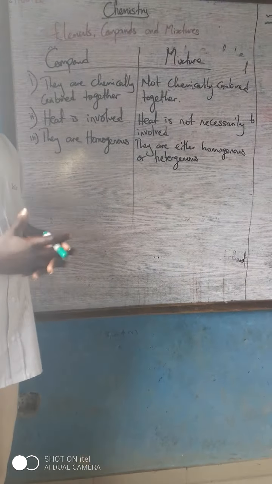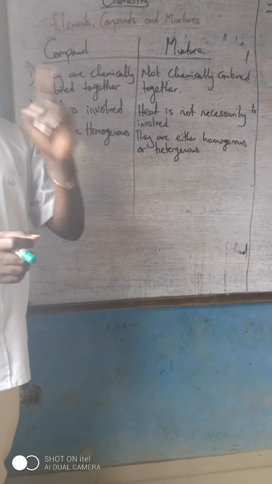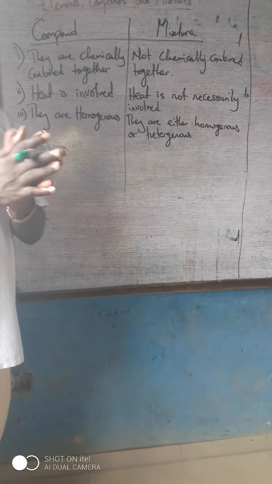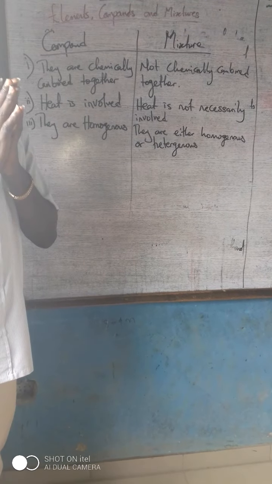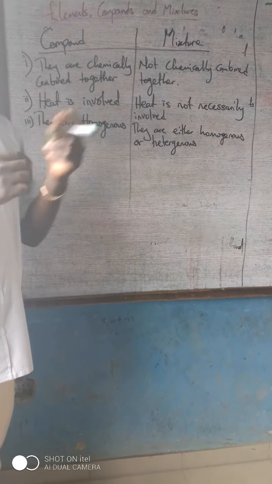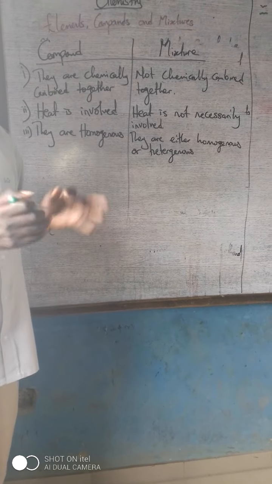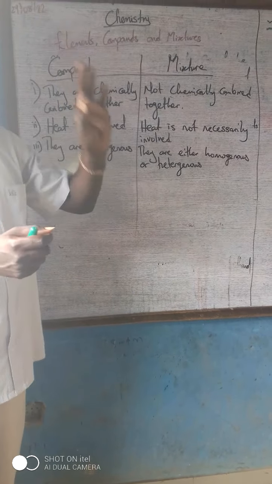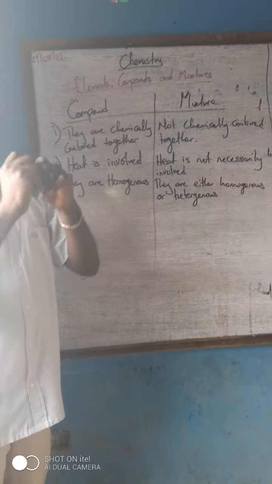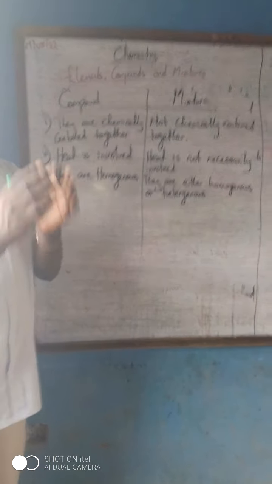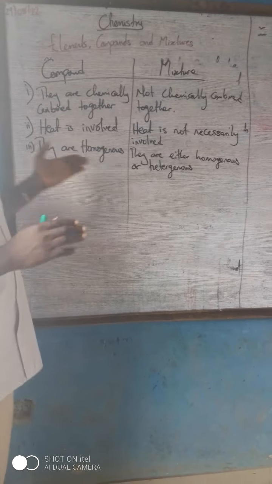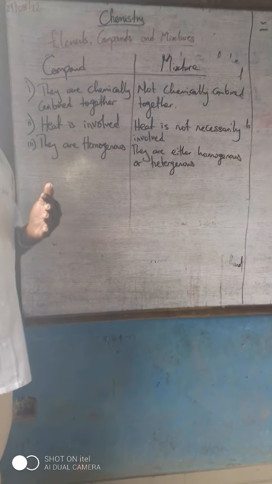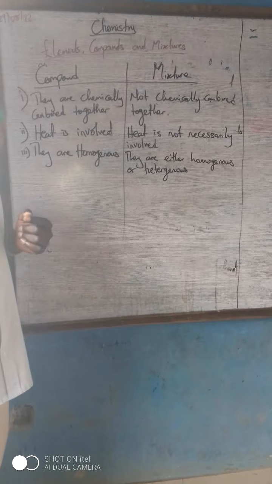Compounds are always homogeneous. What do you mean by homogeneity? Homogeneous means it has just one phase. For instance, when you take your paracetamol, it is produced by pharmacists using a formula. When you break your paracetamol, it will be all white. That does not mean that all the constituents used in making paracetamol are white. But since it is a reaction, it's going to be all white, which is a compound. That's what we call homogeneity, having just one single phase or color.